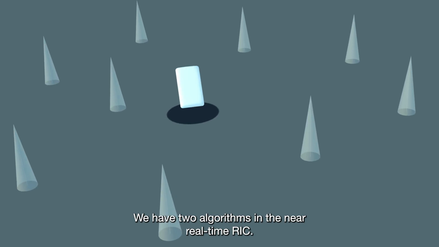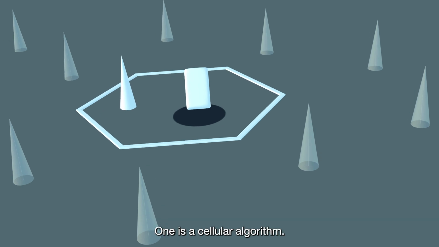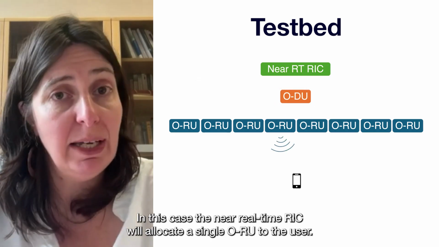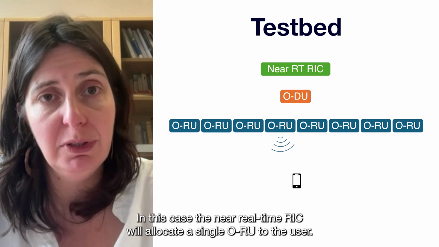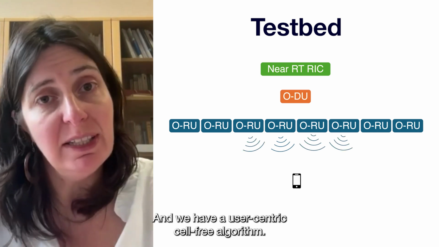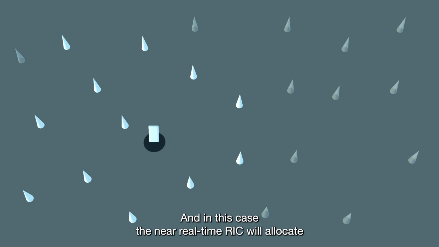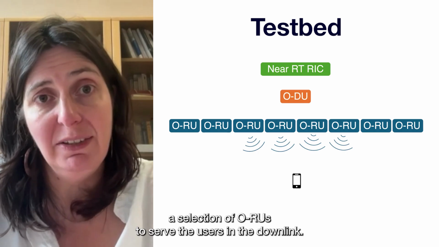We have 2 algorithms in the near real-time RIC. One is a cellular algorithm. In this case, the near real-time RIC will allocate a single ORU to the user. And we have a user-centric cell-free algorithm. And in this case, the near real-time RIC will allocate a selection of ORUs to serve the users in the downlink.